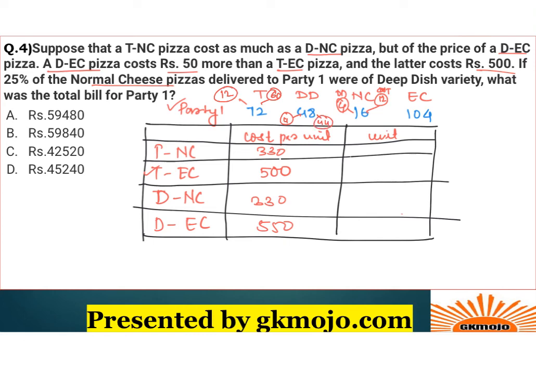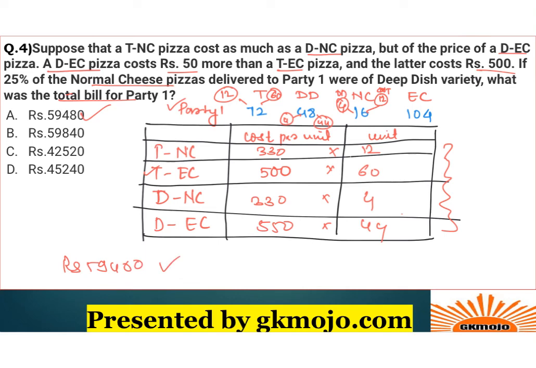So you can find out the unit for each and every one. So thin crust normal cheese are 12, so the unit comes to 12 over here. Similarly, thin crust extra cheese is 60. Over here it's 4, and over here it's 44. So you just need to multiply these terms. You will have a calculator at your disposal, you can find this out. After you find out and add all of them, because you have to calculate the total bill for the party, you will get option number A, that is rupees 59480 as your answer.